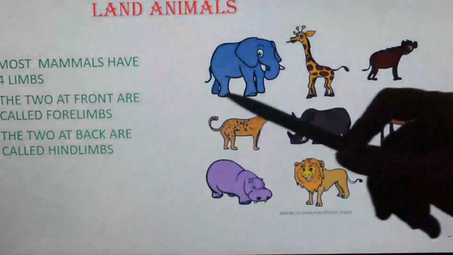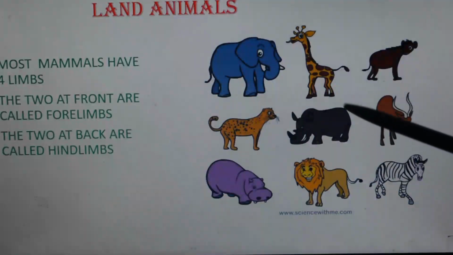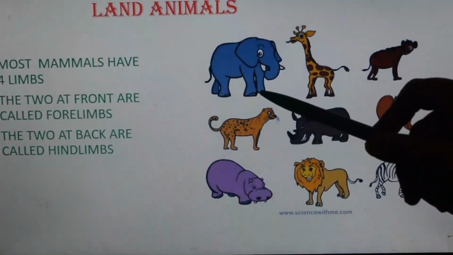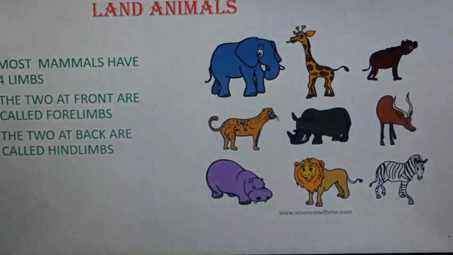So all land animals have two forelimbs at the front and two hind limbs at the back. What do they use these limbs for? The limbs are used to walk, run or climb.